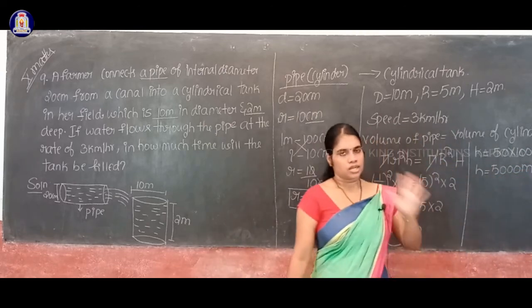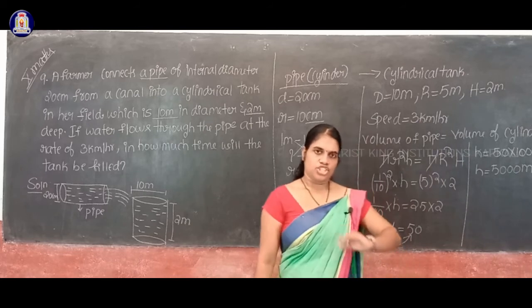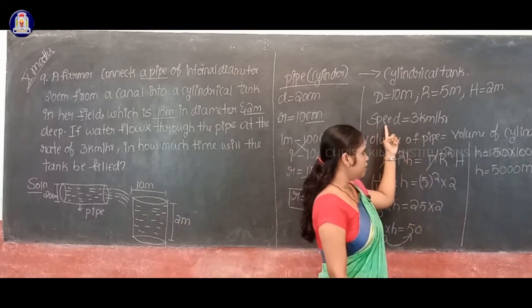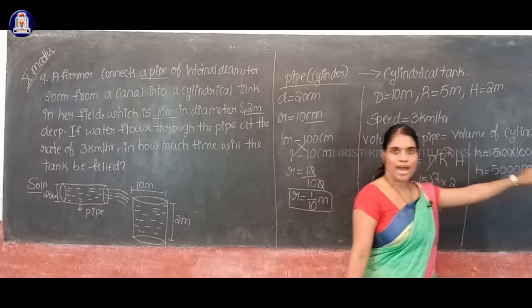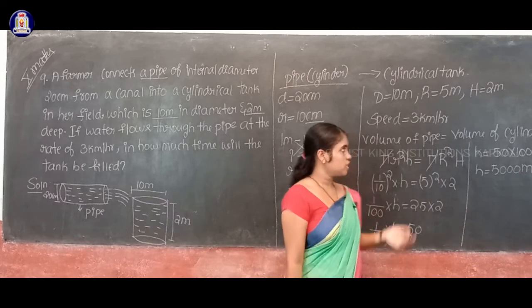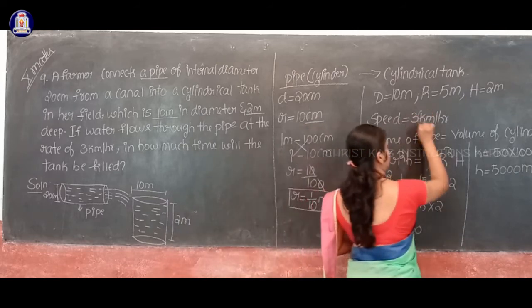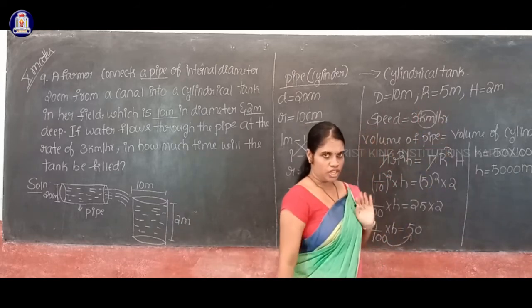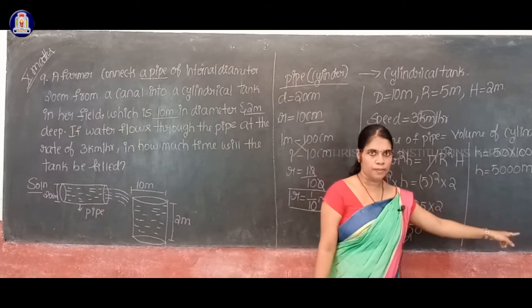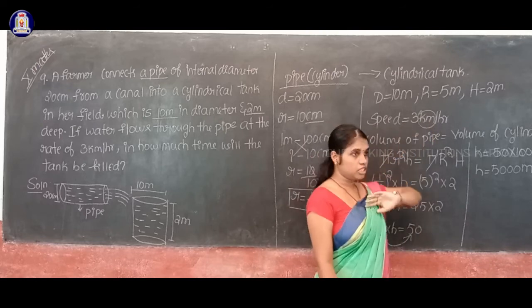Now see students, there is a relationship between speed value, distance value as well as time, isn't it? Okay. In the question actually your speed value is given in terms of kilometer, isn't it? So therefore while we are using the speed formula, the speed value is given in terms of kilometer.